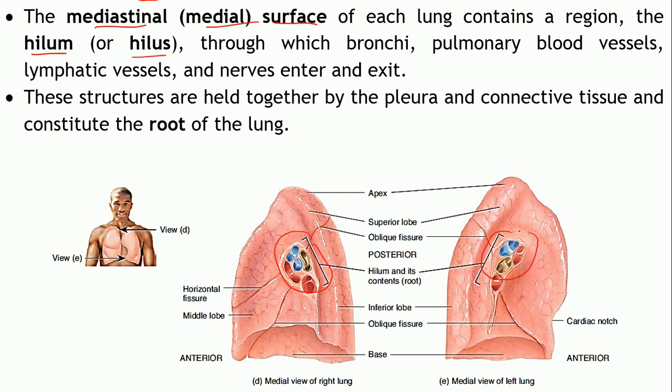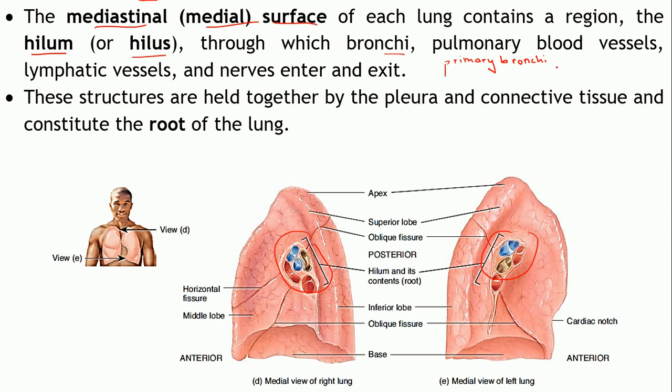So here both the lungs are depicted. As you can see, the slight change in the shape and size of both the lungs. Now, in the mediastinal surface is present the hilum. Now what is this hilum? It is the area through which the bronchi enter. What are bronchi? Remember, the trachea branches into the primary bronchi, right?